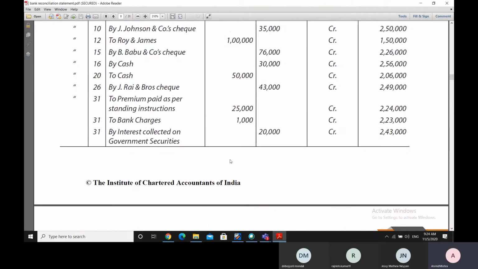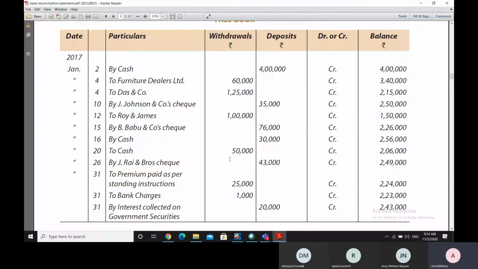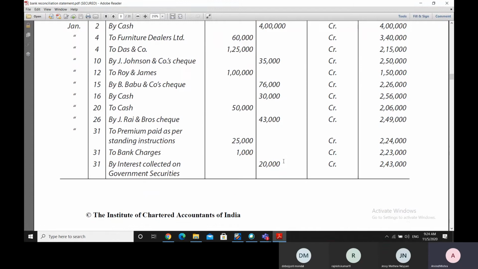But when we look at the bank passbook, the deposit side, these 2 checks are not to be found there. So since these 2 checks are not here, obviously we have come to the conclusion that these 2 checks are also the reason for which there may be a difference of the balance.